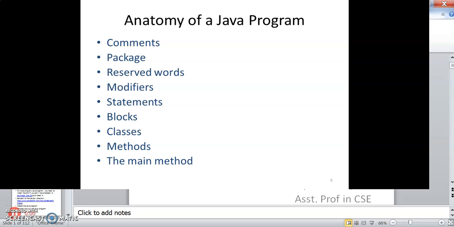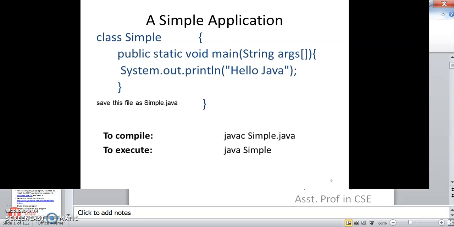So the anatomy of a Java program contains comments, package statement, reserved words, modifiers, statements, blocks, classes, methods, and the main method. This is a simple Java program: class Simple, public static void main, String args, Hello Java. System.out.println is a statement used for printing in Java. For compiling we use javac Simple.java. The file name must be the same as the class name, and during execution you don't need to give the extension. Simply java Simple, and you can execute the Java program.